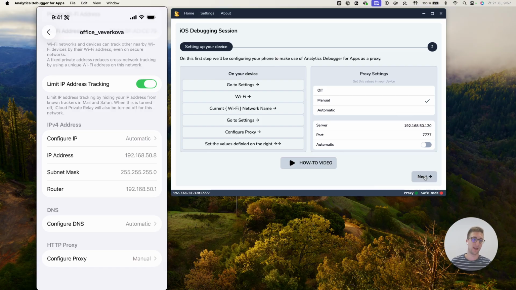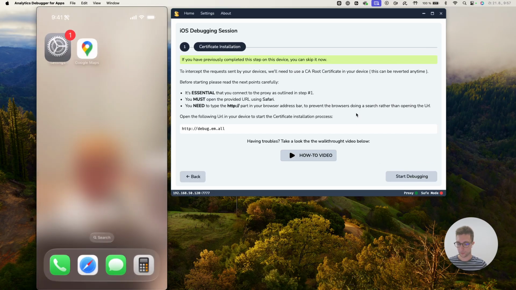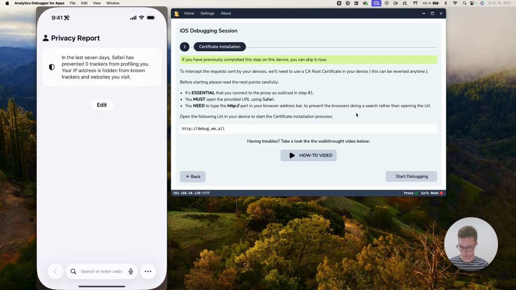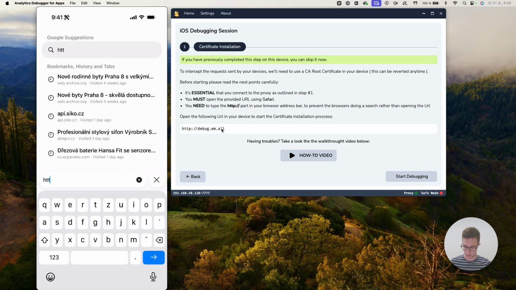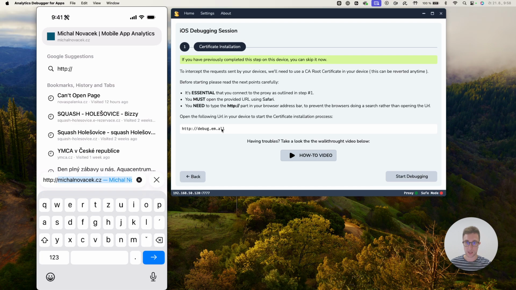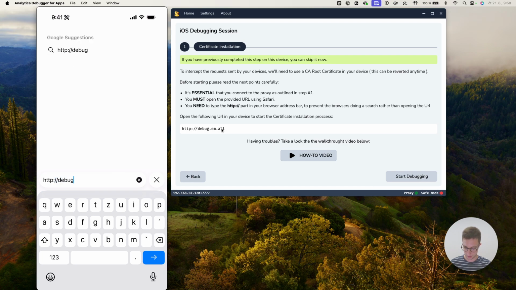As a next step, I will open this URL in my Safari: http://debug.em.all, and I'm going to hit enter.